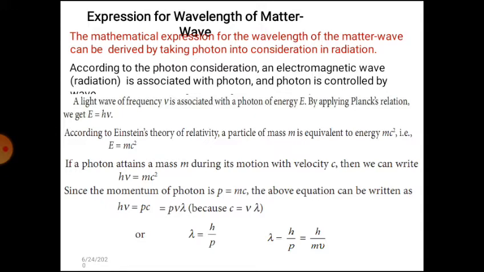Since the momentum of a photon is p equals mc, the above equation can be written as hν is equal to pc is equal to pνλ, because c is equal to νλ. Finally, λ is equal to h by p, that is, λ equals h by mv.